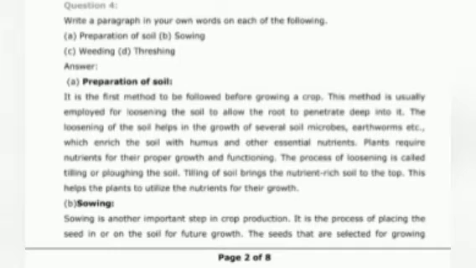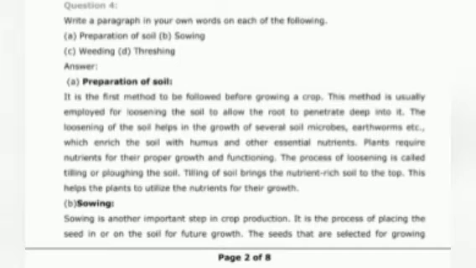The loosening of the soil helps in the growth of soil microbes, earthworms, etc., which enrich the soil with humus and other essential nutrients. Plants require nutrients for their proper growth and functioning. The process of loosening is called tilling or plowing the soil. Tilling of the soil brings the nutrient-rich soil to the top. This helps the plants to utilize the nutrients for their growth.